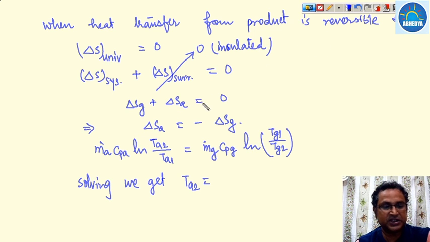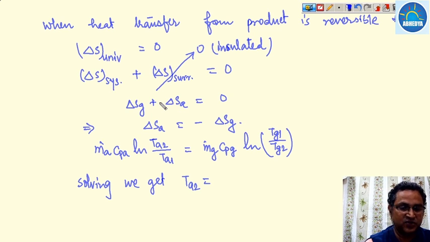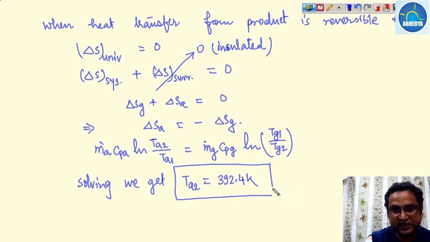What is the value of this temperature? This temperature comes out to be 392.4 Kelvin. So this is the temperature of air.